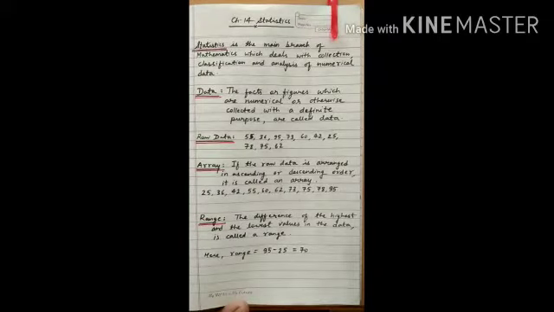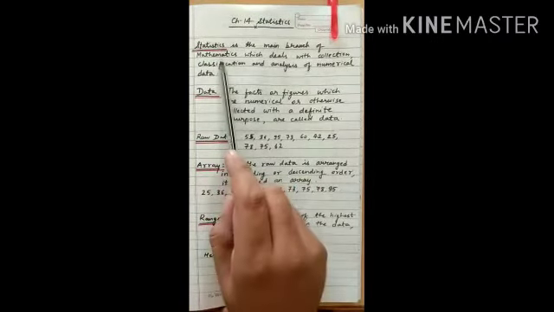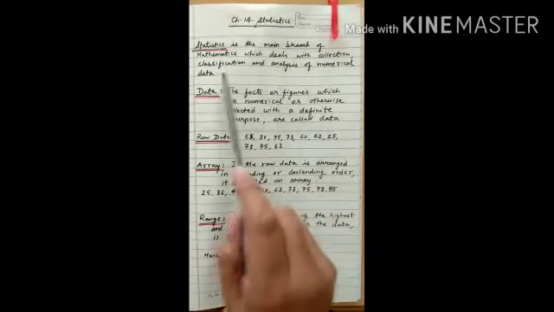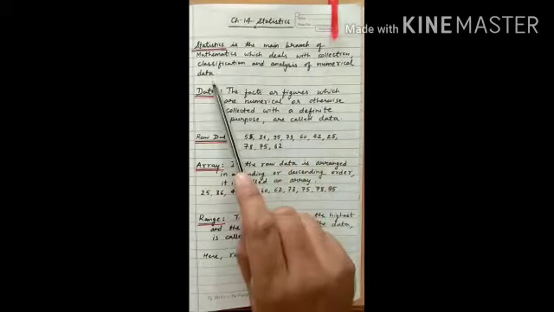In this video, I am explaining to you the basic concepts of chapter 14, statistics. First of all, what is statistics? What is the meaning of statistics? Statistics is the main branch of mathematics which deals with the collection, classification and analysis of numerical data.